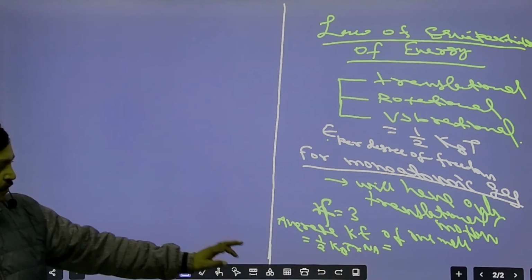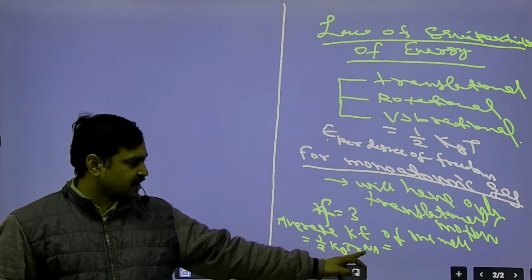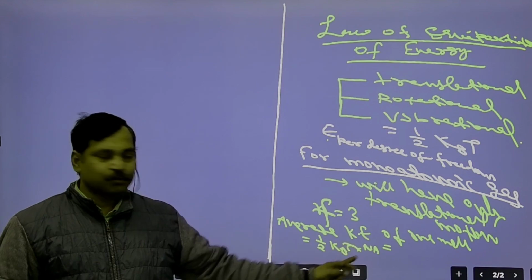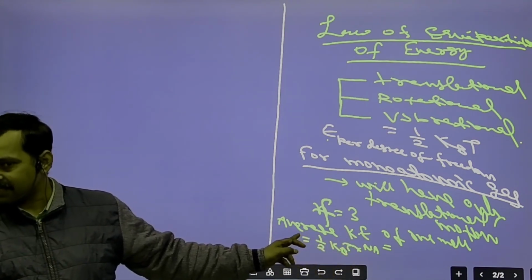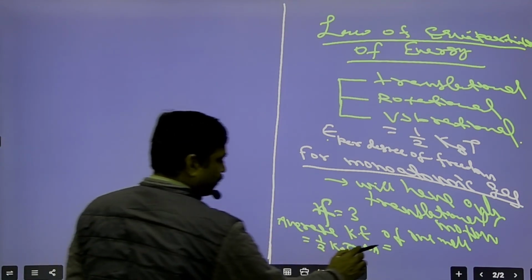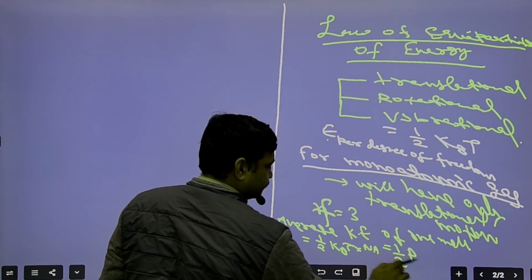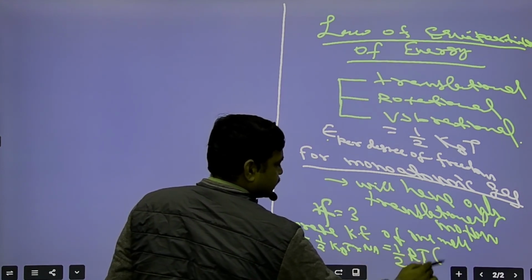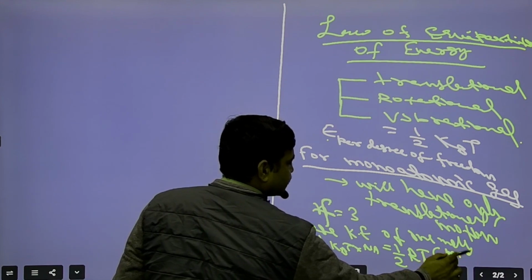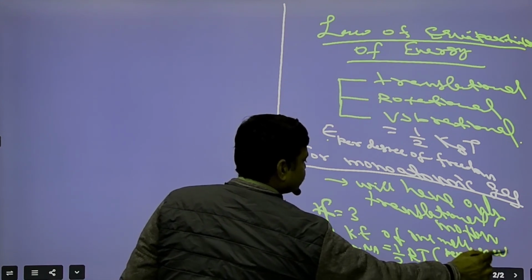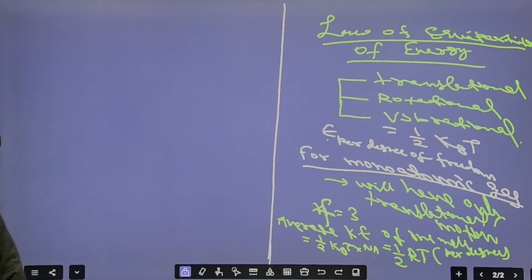This Boltzmann constant into Avogadro number is equal to the universal gas constant, R. So this will come as half RT, and this is per degree of freedom, right?